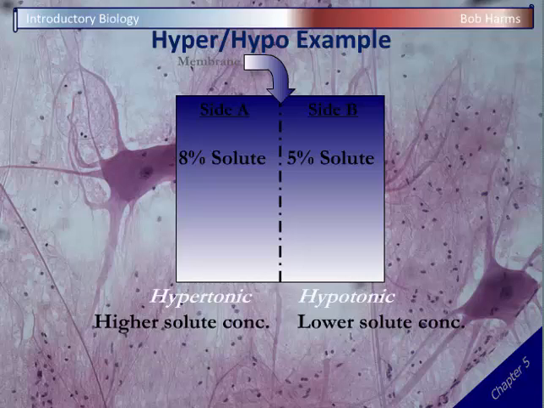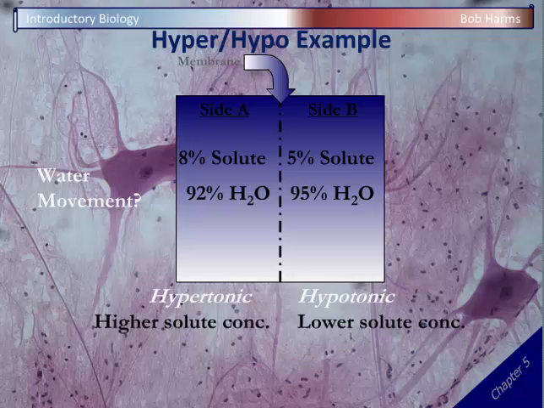Okay? So in this case, that's the solute concentrations, hyper on one side and hypo on the other, but we have to take the next step and convert them into water concentrations. So on side A, I would have 92% water. And then on side B, obviously, I'd have 95% water to get me up to 100%. And so in this case, water moves from high to low concentrations. Water is higher on side B, so it's going to move from side B towards side A. And so we would expect osmosis to occur toward side A.